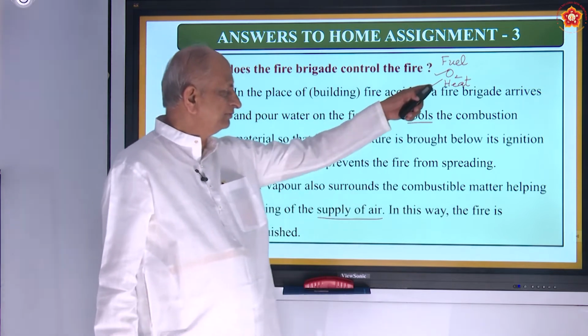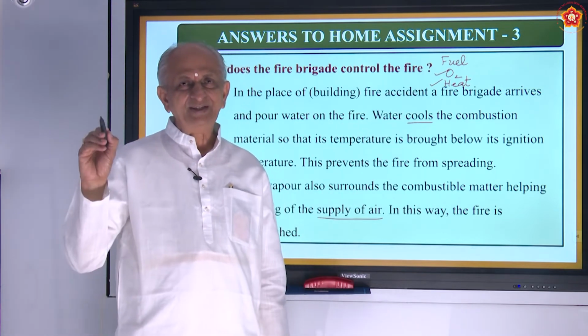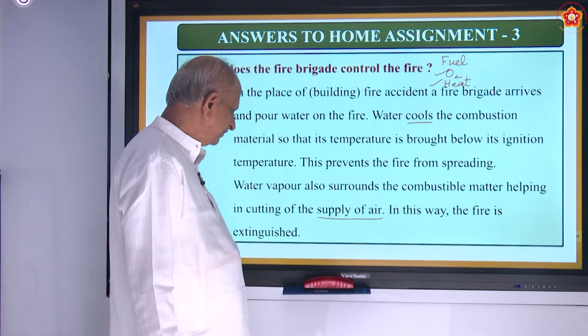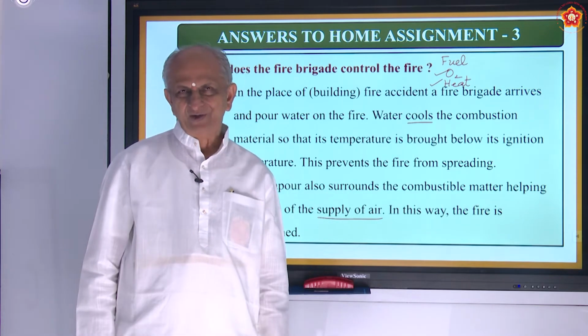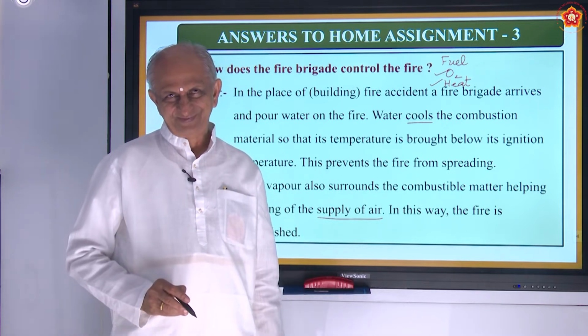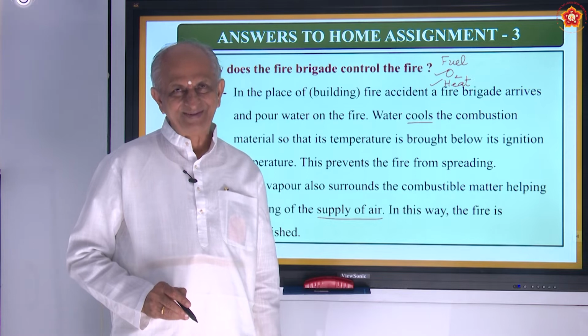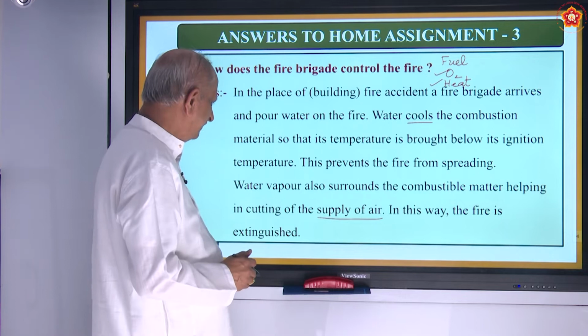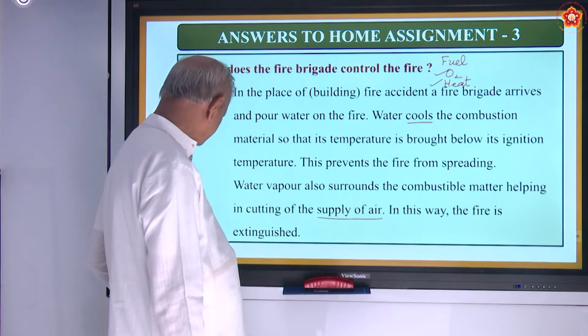First it cools down, then it cuts the supply of oxygen. So in this way, fire is extinguished. What are we doing? Putting off. Enhancing means increasing, so extinguishing means putting a full stop.